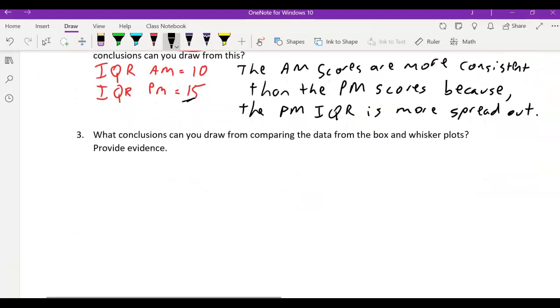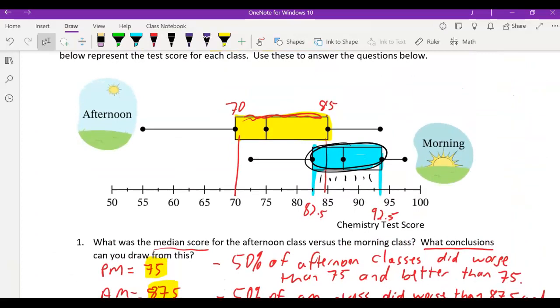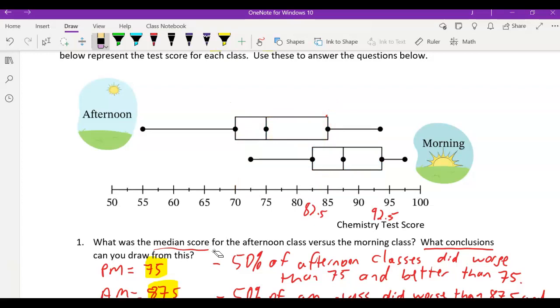Then the last one is, what conclusions can you draw from comparing the data in the box? Well, the conclusion was what we stated at the beginning of the video, that the morning class did better, right? That's obvious. But we need to support it by using data. So let's see what matches here. These two match up. So the conclusion you can draw is that 25% of morning did better than 100% of afternoon.